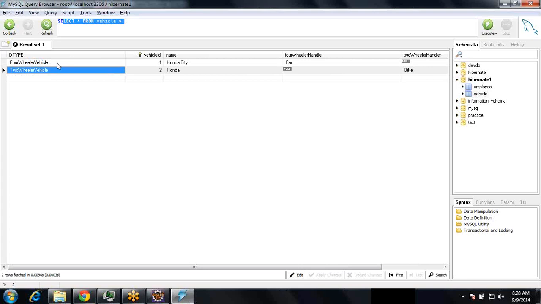That means entity names. See, car is a four-wheeler vehicle, right? So four-wheeler class it stores by default, for querying easily. It is stored as the descriptor type column.